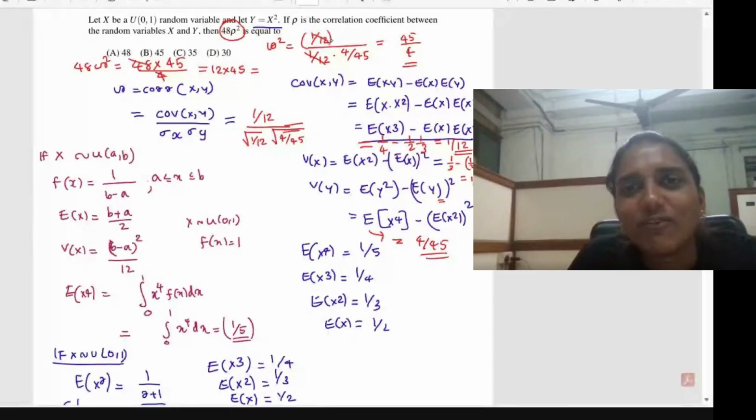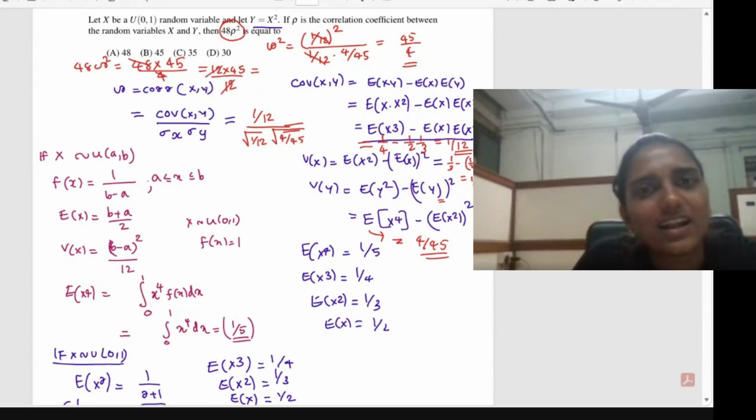So here it is 1 by 12, the whole square will be there. Since the numerator was already 1 by 12, when you take the square, one more 1 by 12 will be there. So there will be a 1 by 12 in the denominator. So that will again get cancelled and the answer will be 45.